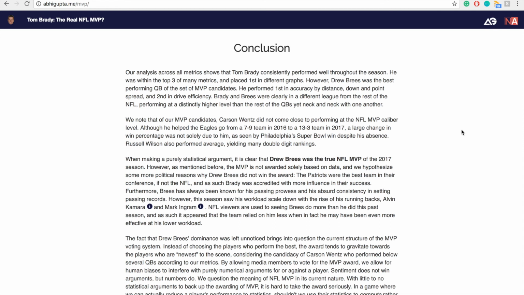However, there were several human biases that probably led to Tom Brady's selection as the top player from the previous season. We see that as Drew Brees performed at a lower workload than his normal rate, he might have actually performed more efficiently than previous years. However, as NFL viewers are used to seeing Brees perform at a very high workload, it might have appeared that he performed worse when in actuality he was actually much better.